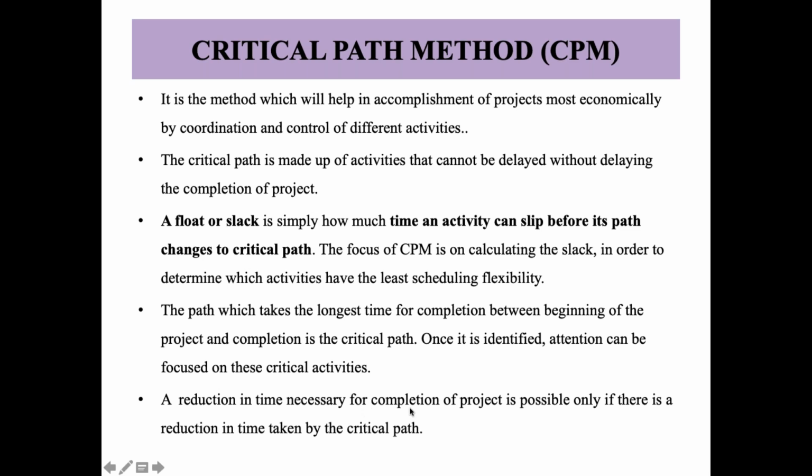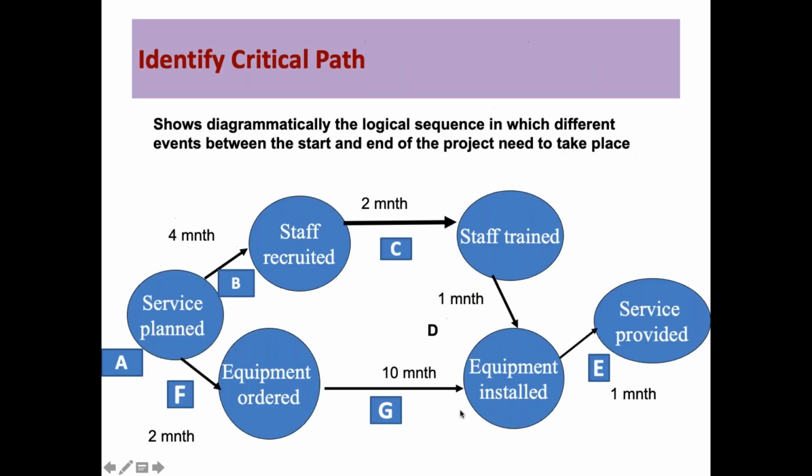So a reduction in the time necessary for completion of the project is possible only if there is a reduction in the time taken by the critical path. So if we want to reduce the time of the whole process, we have to reduce this G step. It's the longest time which is being taken, and if you want to lower the total time taken in completion of the project, we have to focus on the G path.